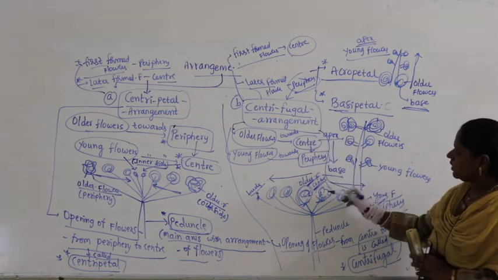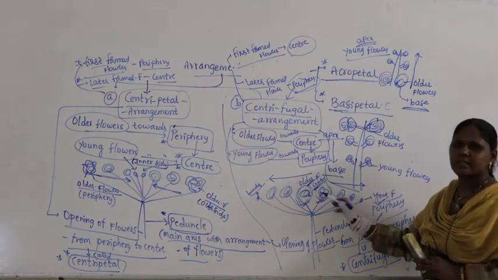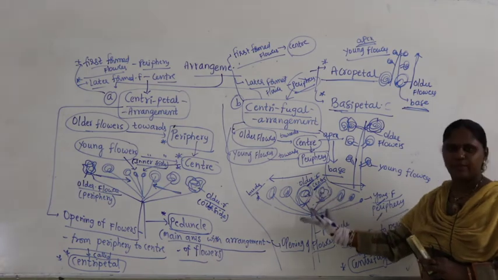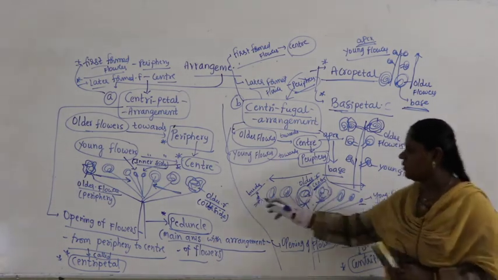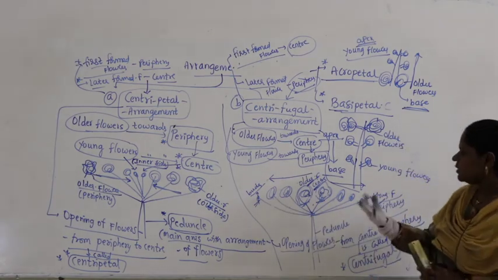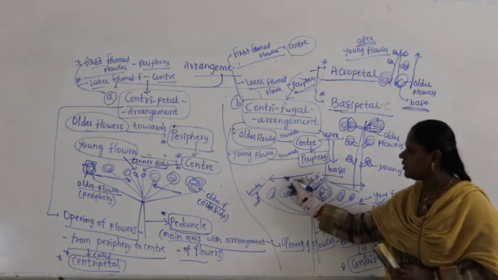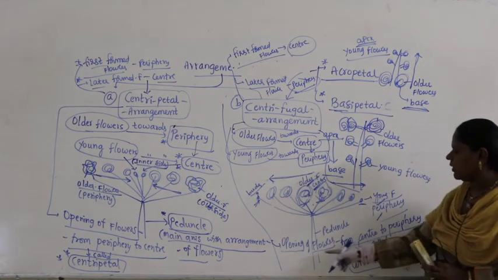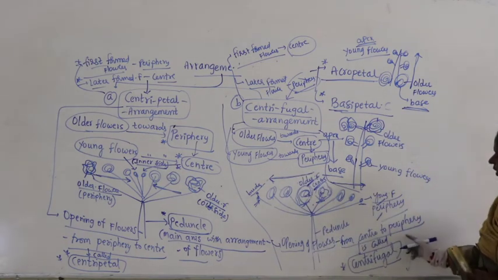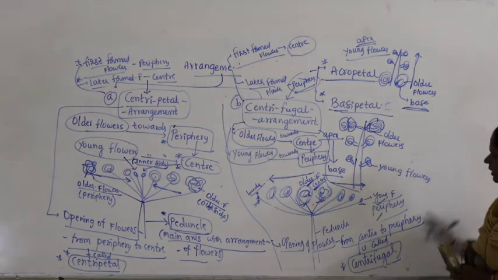So, you know here older flowers or the first formed flowers are in the center, which open first, then later peripheral buds will open into flowers. So, the opening is from center to periphery, that is called centrifugal.